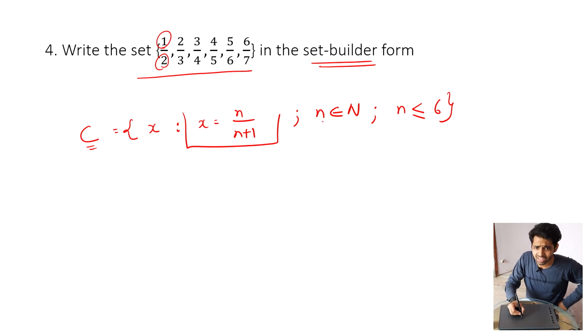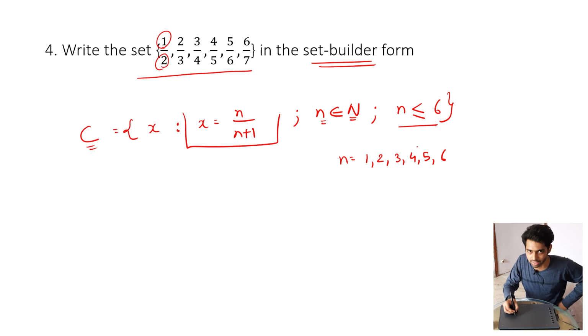First let us discuss what small n can be. Now they are saying it can be a natural number 1, 2, 3, 4, 5, 6, 7, 8, 9, 10, but they have given another condition that it should be either equal to 6 or less than 6. So it can be 1, 2, 3, 4, 5 and 6.